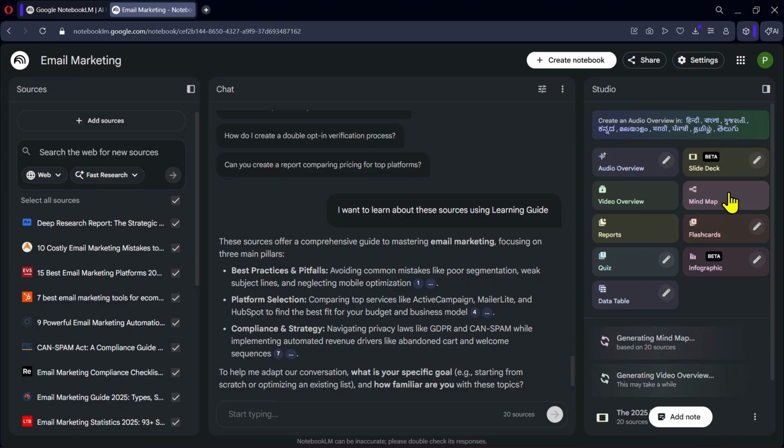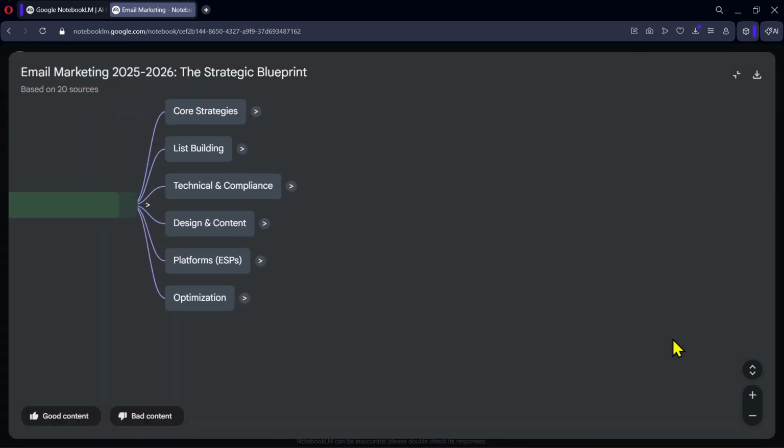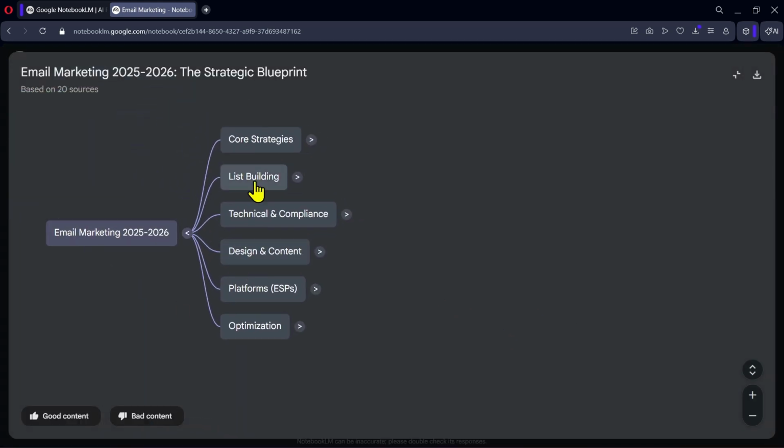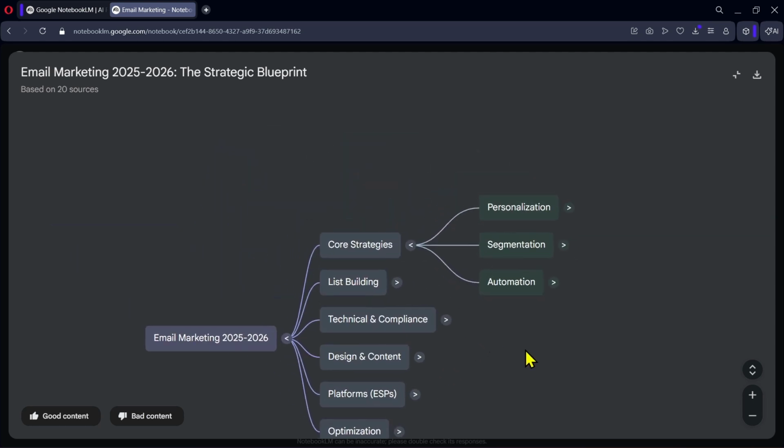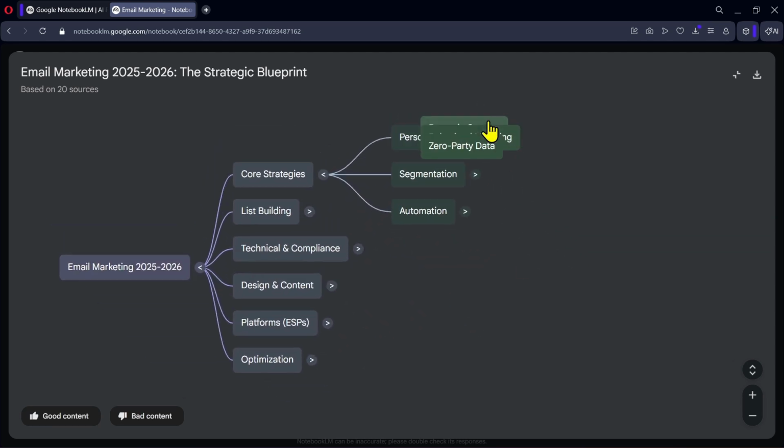Next, we have the Mind Map feature. When we open it, NotebookLM creates a visual map of the topic. You can see that our main topic is divided into several categories, such as strategies, list building, compliance, and optimization. Each section can be expanded to explore more details. This makes it easier to understand how different ideas within a topic connect with each other.